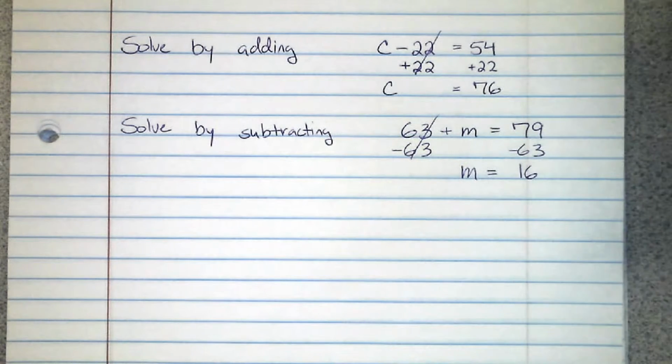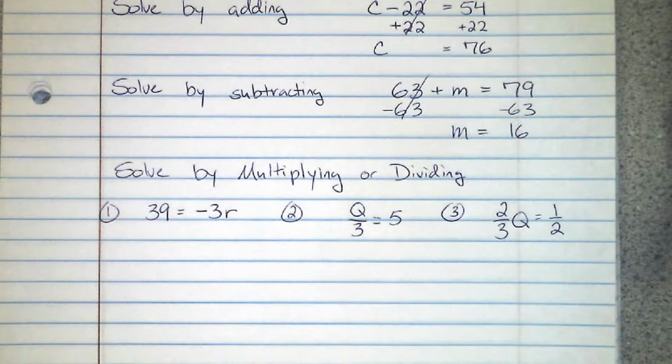All right, next let's take a look at multiplication and division. Again we have some properties. The multiplication property of equality says that as long as you multiply both sides of an equation that's true by the same non-zero number, the resulting equation is also going to be equivalent. For division, it's the same thing. As long as you divide both sides by the same non-zero number, the resulting equation is going to be equivalent.